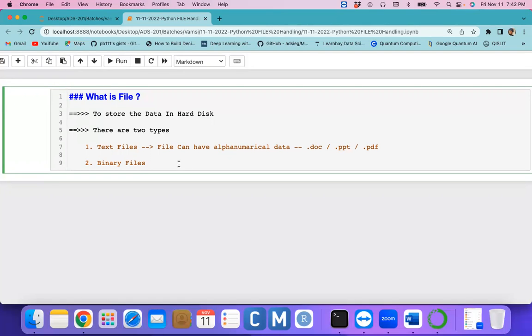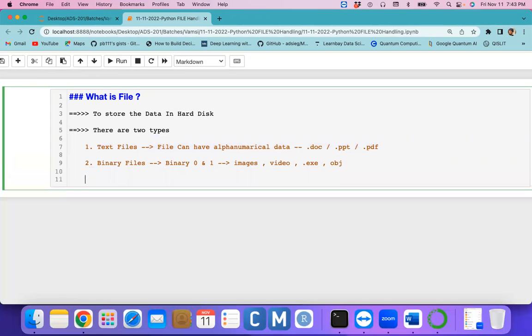Coming to binary files, here the file contains binary 0 and binary 1. A file created with binary 0s and 1s, we call a binary file. Examples of binary files are image files, video files, .exe executable files, and object files, different kinds of things. Here the files have only zeros and ones. When a file contains zeros and ones, we call it a binary file. When it contains alphanumerical things, we call it a text file.